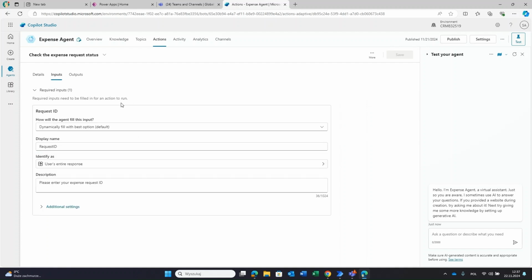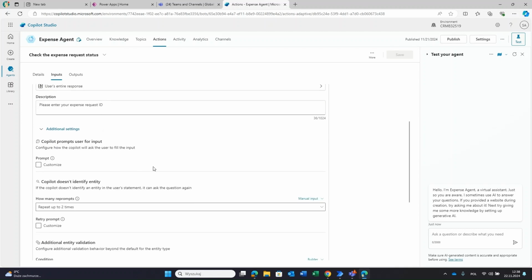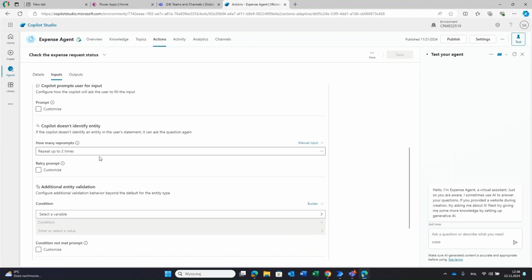And then inputs are coming from my flow, because there are some variables. Of course we need a request ID, so he is asking how you want to deal with that. I want to use it as a dynamically filled field with the best option, take it from the user's entire response, and this will be the request ID. So I will ask a user the question I had in Teams here, like, please provide the request ID. This is how he knew that he needs to do it. And this question was done by my large language model.